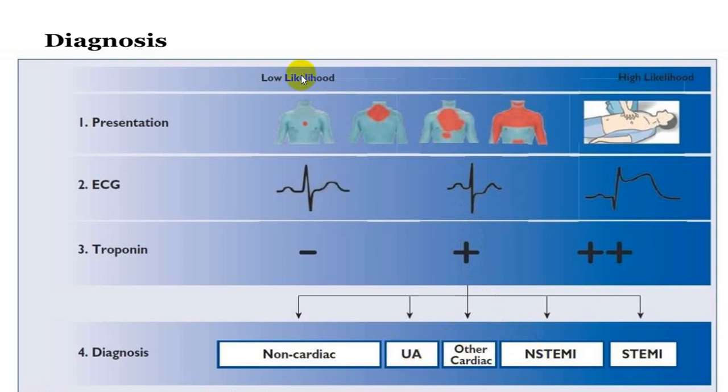While in case of stable angina, troponin is always negative. So troponin will be strongly positive in case of STEMI. It will be positive in case of non-STEMI also, but in unstable angina, it will be negative. So this is very, very important. ST changes and troponin become a very useful clinical clue to differentiate between unstable angina, non-STEMI and STEMI.